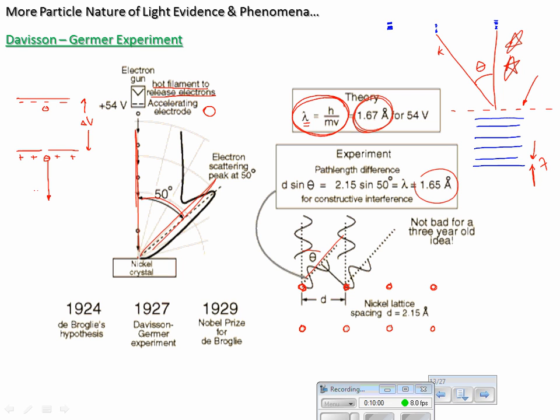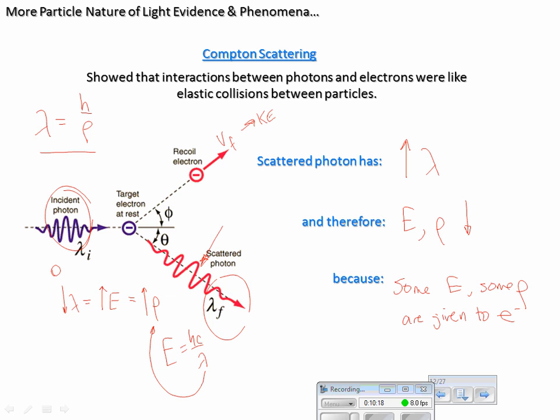All right, so I think there are no questions really to ask about Davisson and Germer, other than you ought to know what they did: they shot electrons at a nickel crystal, and the results showed that particles behave just like waves. Okay, I'm going to go back a slide, or maybe two slides.